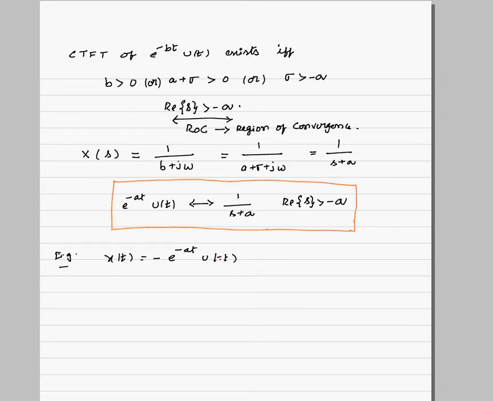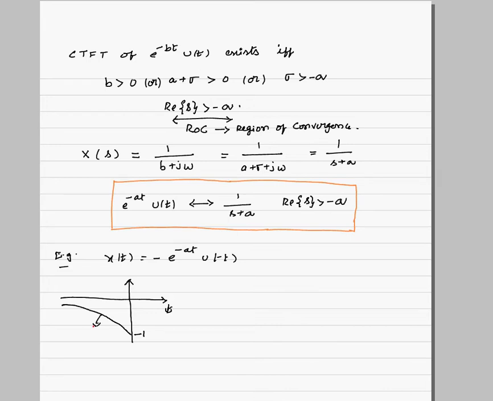So how does the plot of this look? Again, we will consider two conditions. When a is less than 0, obviously the plot will look something like this. So this will be our minus 1, this is our t, this is our x of t.